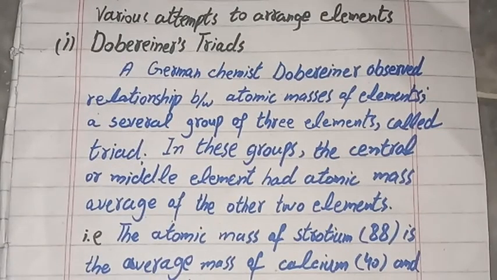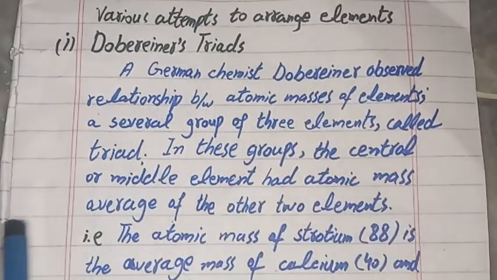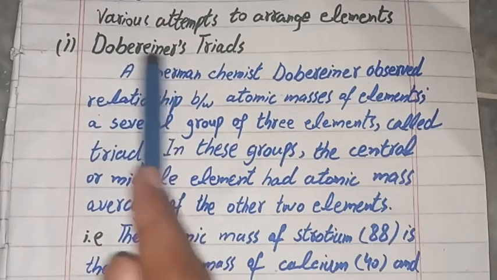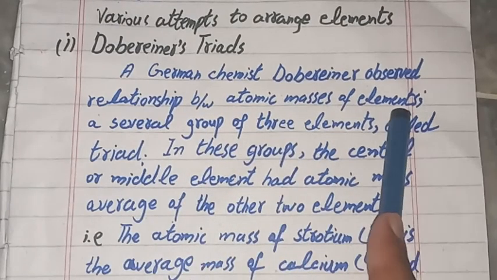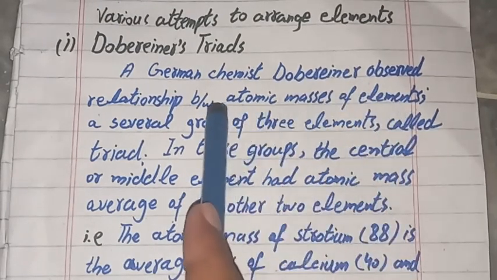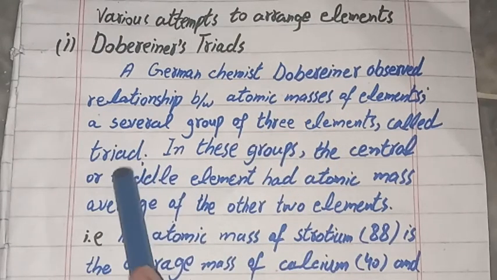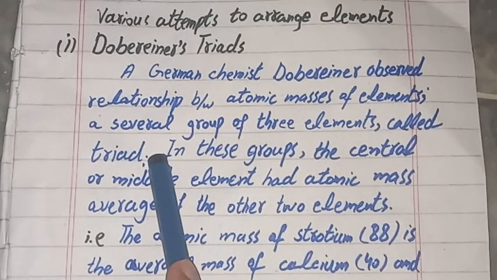So students, as we have learned, many scientists and chemists tried to arrange the elements in various methods. Some of the various attempts to arrange elements are there. The first one is Dobereiner's triad. Dobereiner was a German chemist who observed a relationship between atomic masses of elements. He arranged elements according to their atomic mass. What was his method? Several groups of 3 elements called triads.